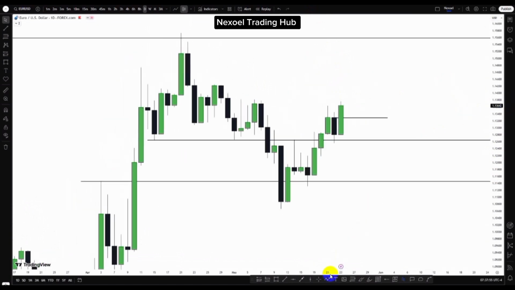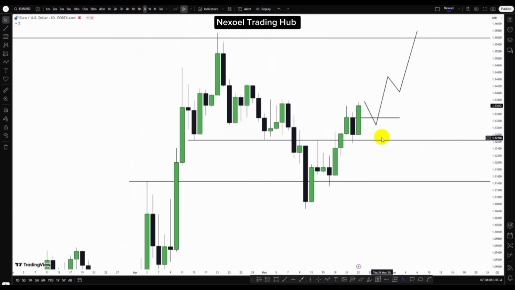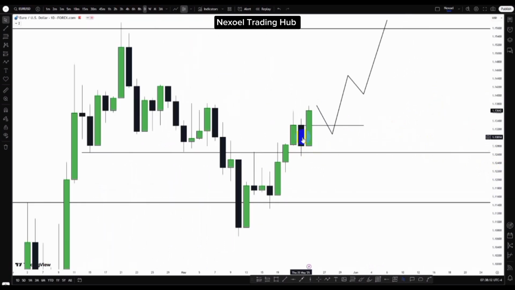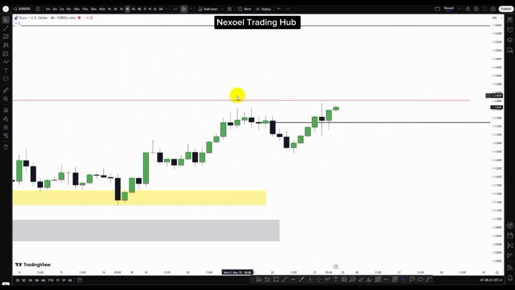So I'm expecting to see the possibility of how price would give us a return to mitigate this, and we have our bullish continuation to the upside, except price possibly decides to dip more lower to take out this sell side liquidity. But what we can see is, from dealing with the daily candle, this daily candle took out this previous daily candle low point, and what we can see is we have this bullish engulfing candle to the upside. Let's check the 4-hour time frame.